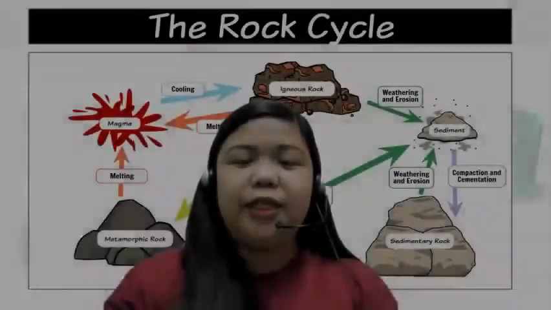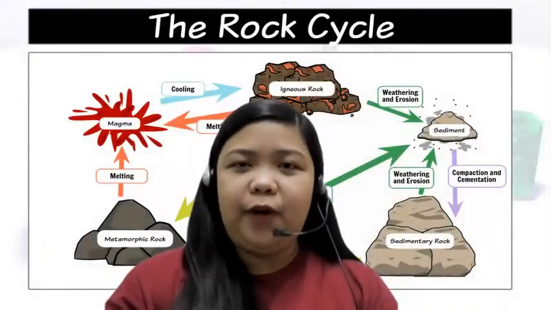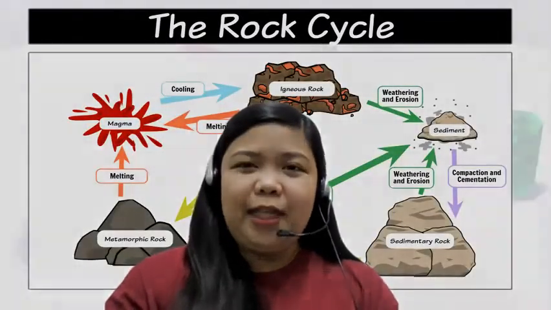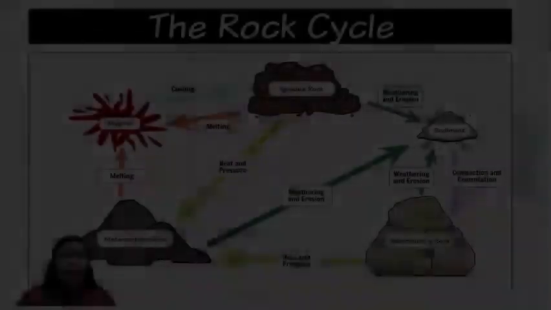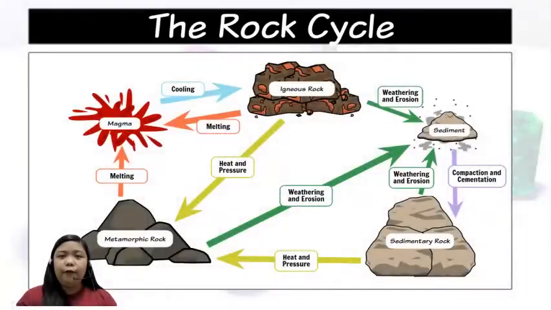That ends our discussion of the three categories of rocks. Let's move to the rock cycle. Here is an illustration of the rock cycle. Follow me during our discussion by following the lines or the arrows presented in this illustration. First, let's start with magma. The rock cycle typically starts with magma or lava, isn't it?